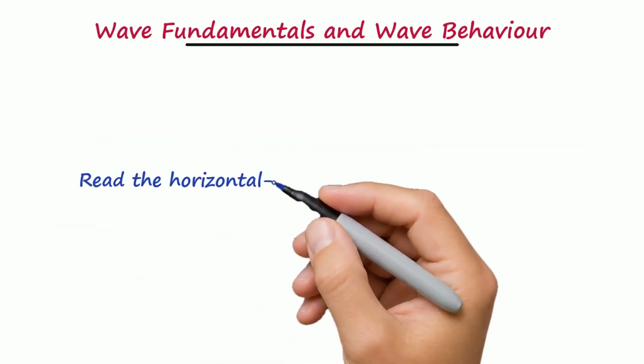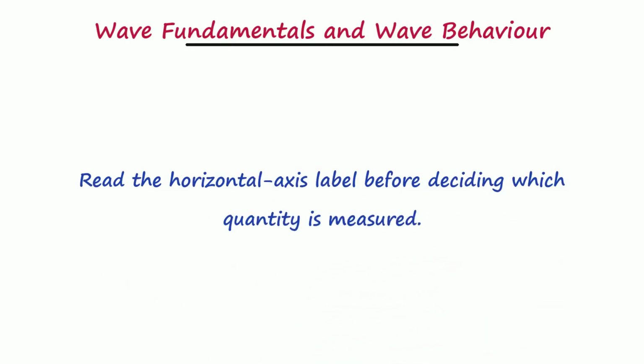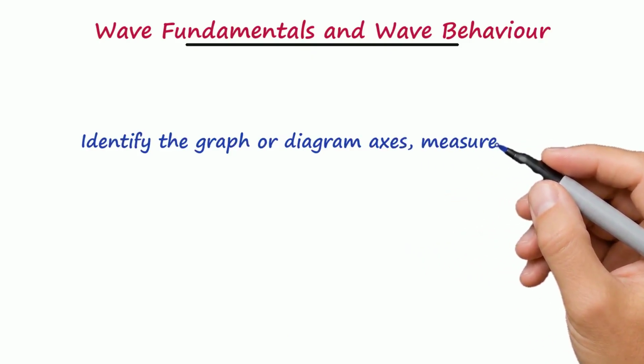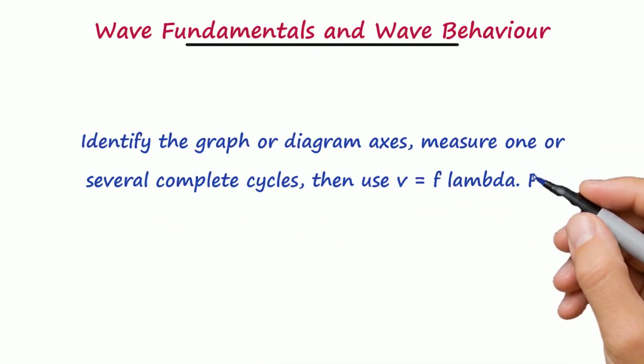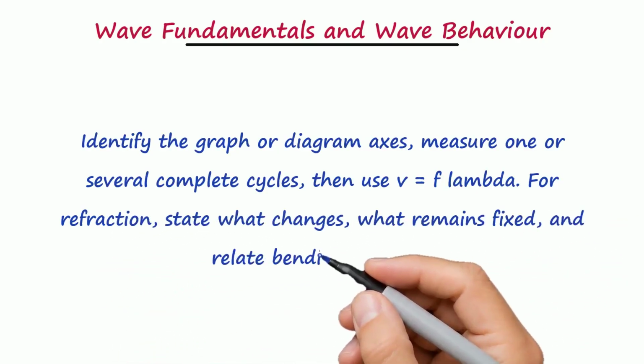Read the horizontal axis label before deciding which quantity is measured. Identify the graph or diagram axes, measure one or several complete cycles, then use v equals f lambda. For refraction, state what changes, what remains fixed, and relate bending to speed.